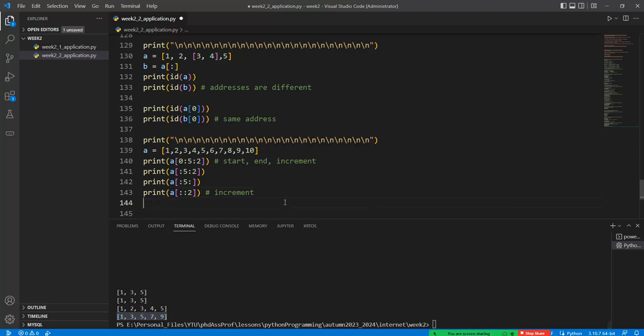Or if we have 9 to 0, starting point 9 to 0, then -1 can be given in here, and so we can write the whole list in the reverse order. Okay, like this one.